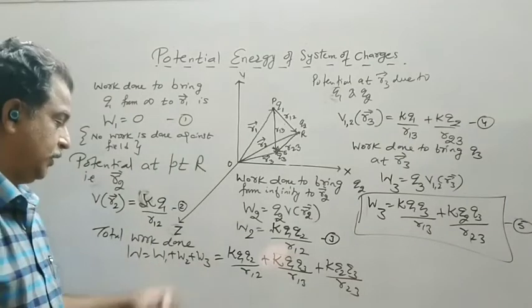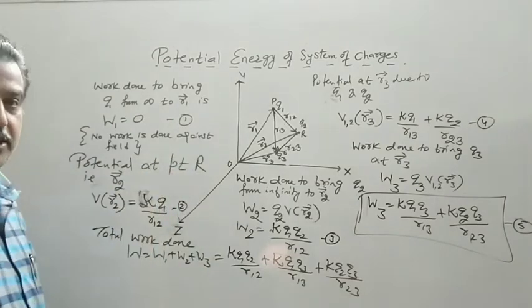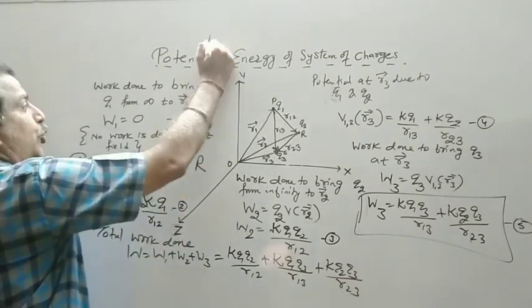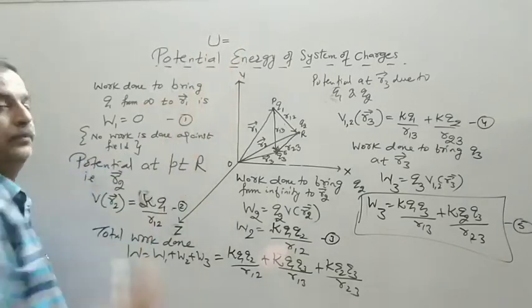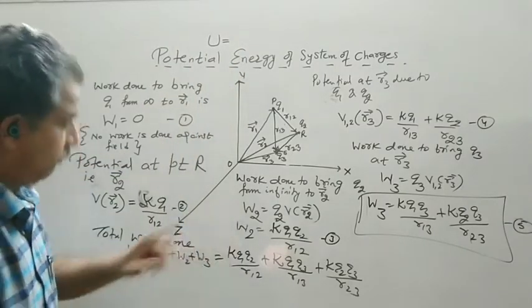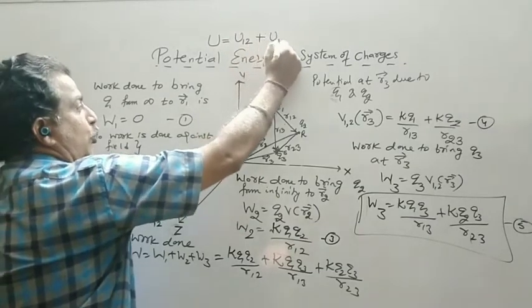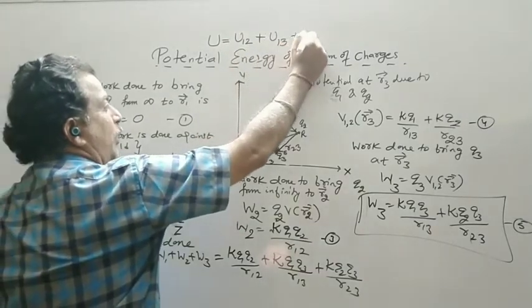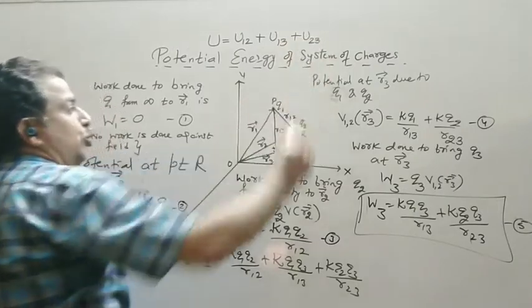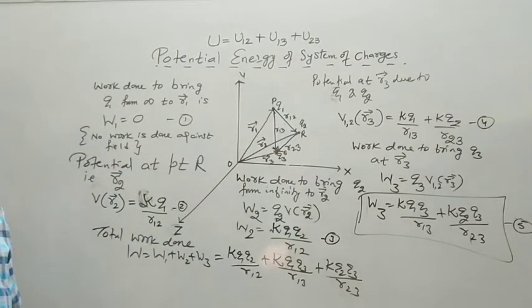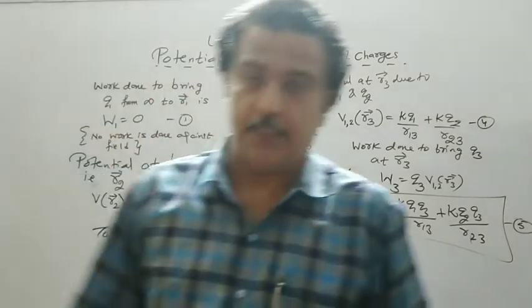Now if I ask what is the total energy of the system, I write U is equal to U12 plus U13 plus U23. This symbol will be read as U12. So this is the total energy of the system of the 3 charges.